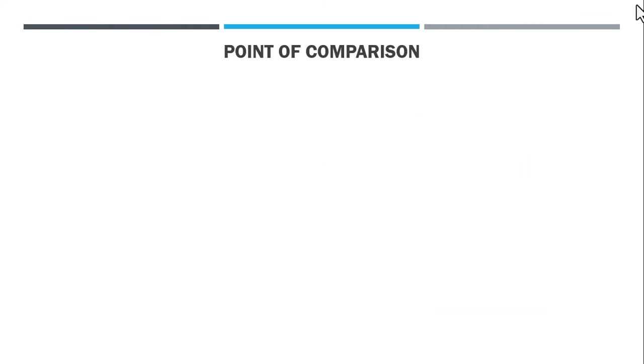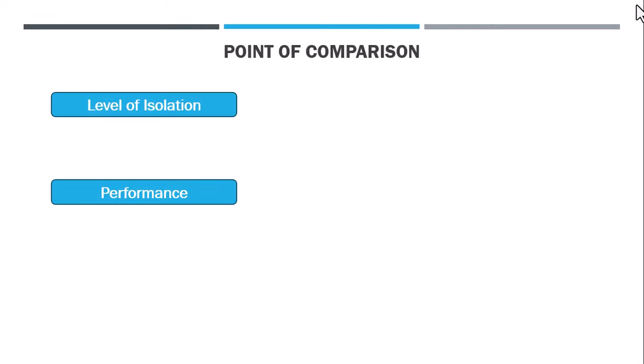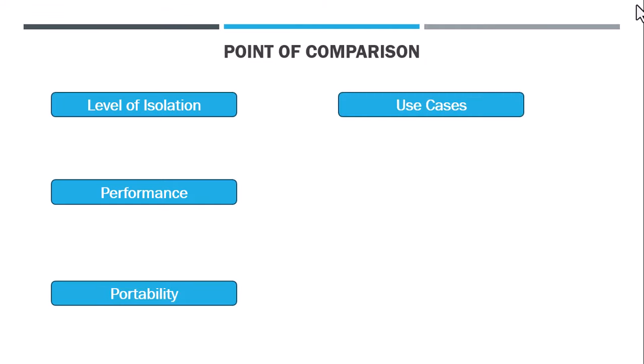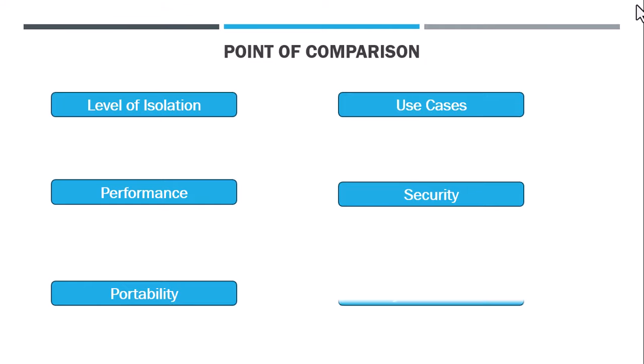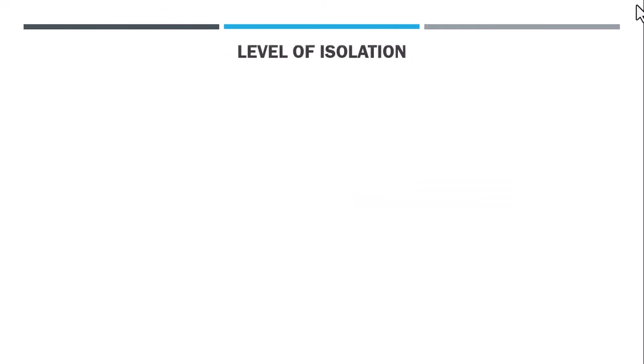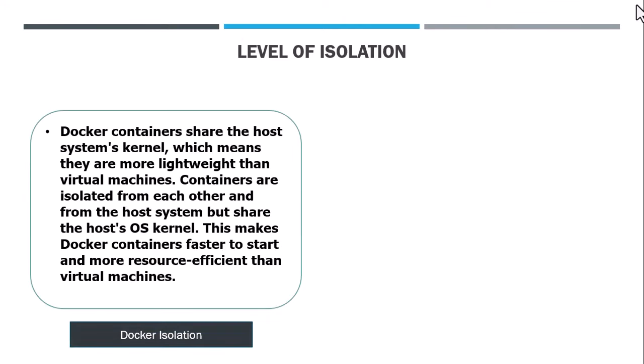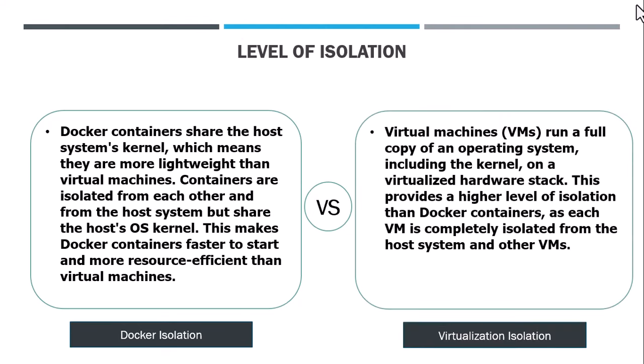Some other points of comparison are level of isolation, performance, portability, use case, security, and ecosystem. Level of isolation: Docker containers share the host kernel, which makes Docker lightweight. On the other hand, a virtual machine runs a full copy of the operating system, including the kernel, on the virtualized hardware stack. This provides a higher level of isolation than a Docker container.